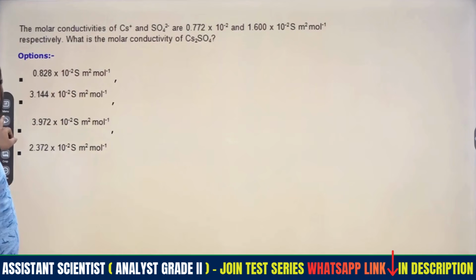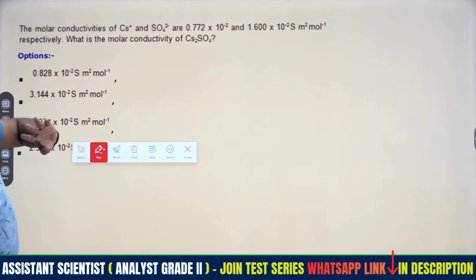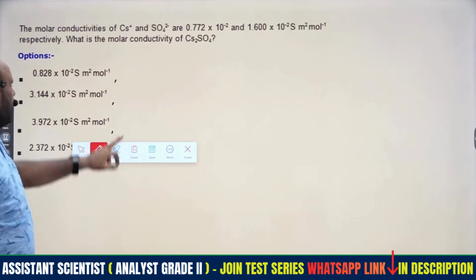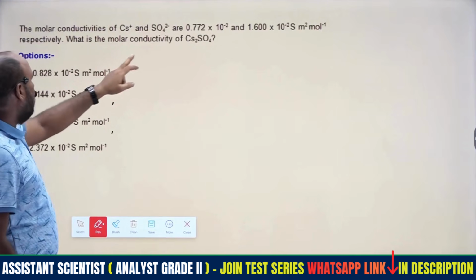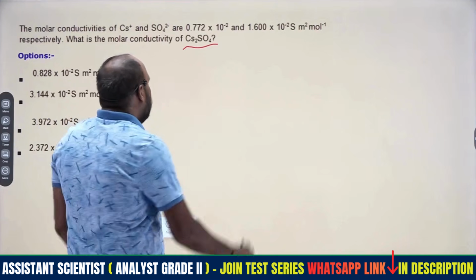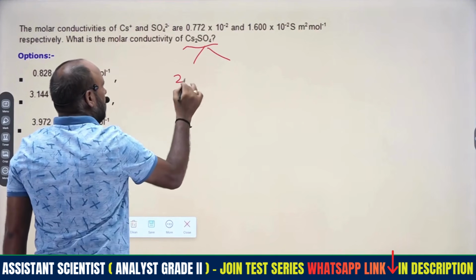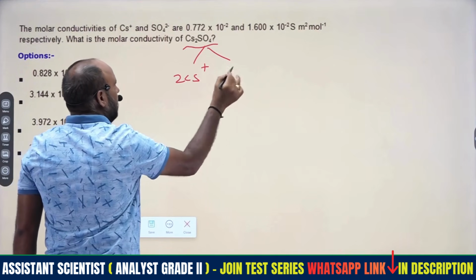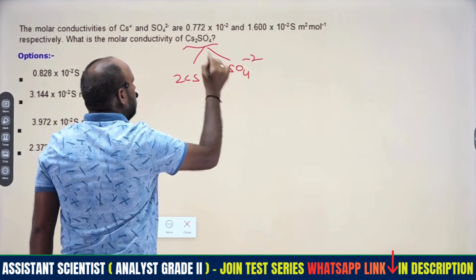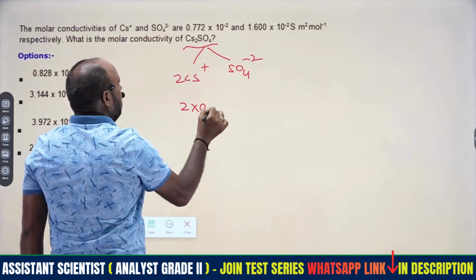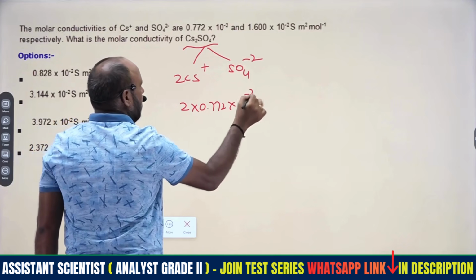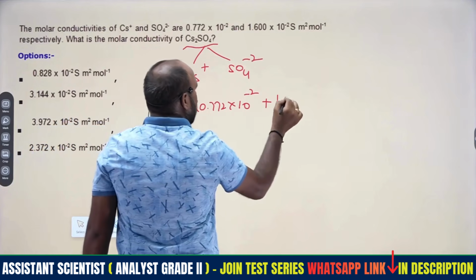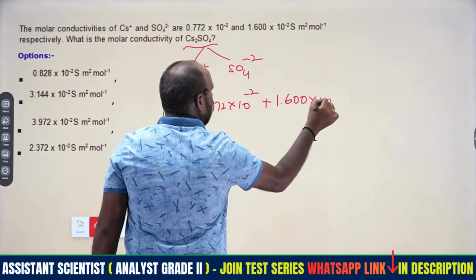Then coming to this, the molar conductivities will be given. For the 2 ions given, the compound will be split into 2 Cs+ and SO4 2-, so that is 2 into 0.772 into 10 to the power of minus 2 plus 1.600 into 10 to the power of minus 2.